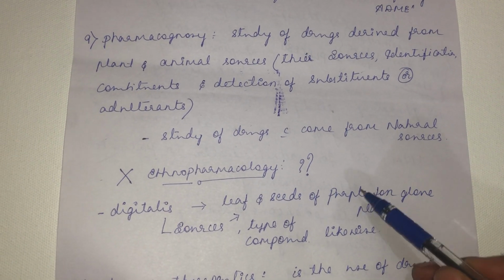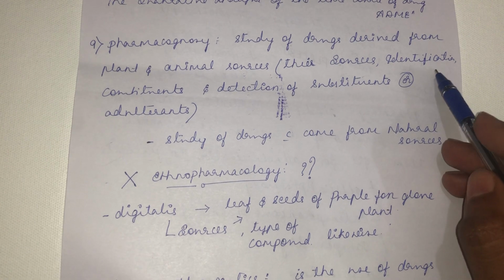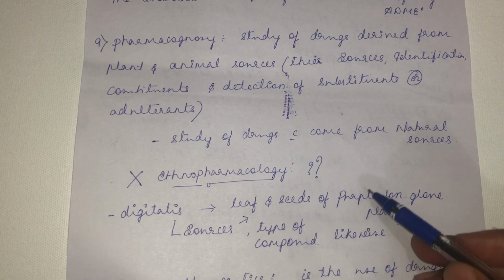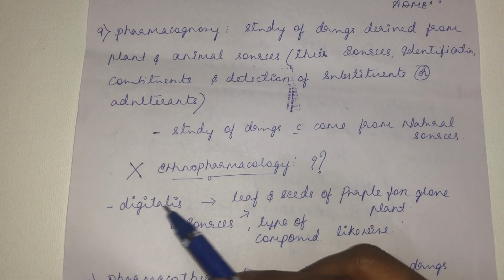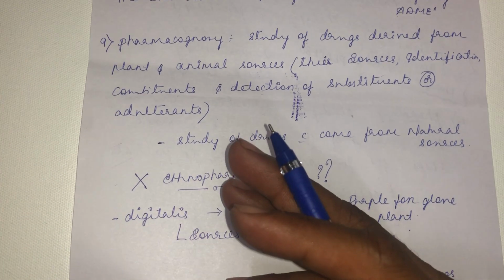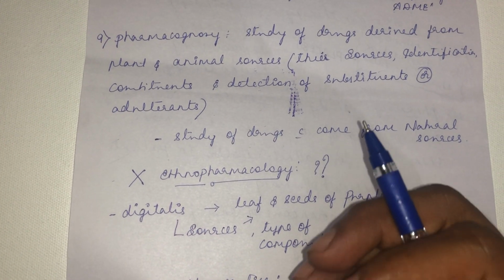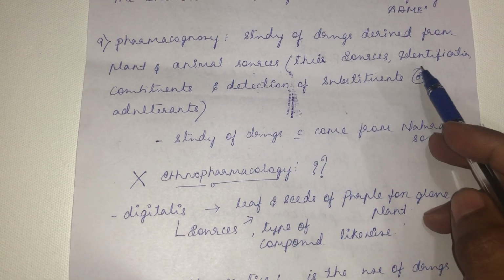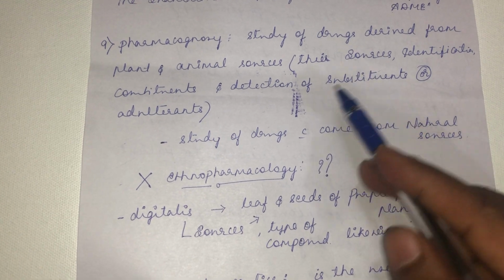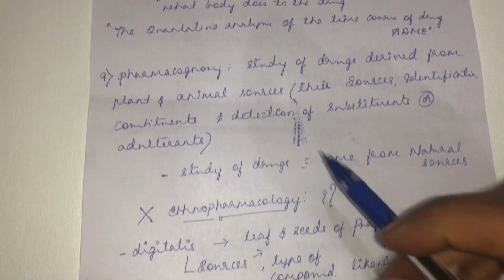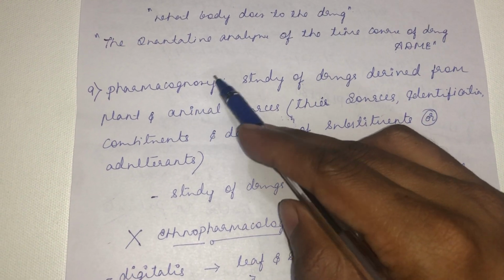Once you extract this digitalis compound, you have to identify it. There are several compounds you extract from the purple foxglove plant. Apart from digitalis, there are so many compounds: digitoxin, gitoxin, digoxin. So you have to identify what it is. Then the other constituents, then detection of substituents or adulterants. All these things come under pharmacognosy.